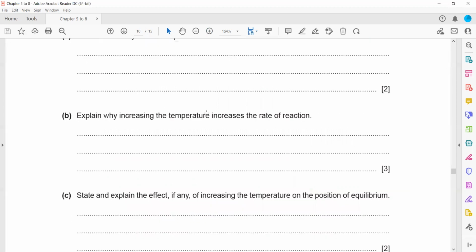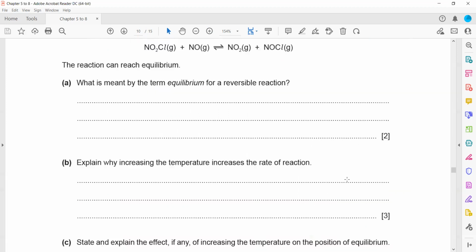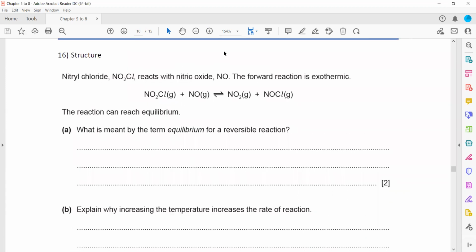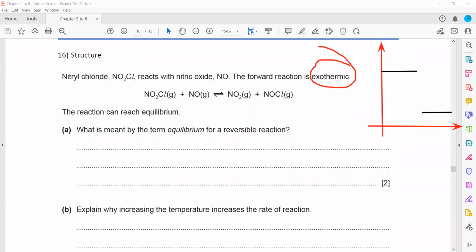Then state and explain the effect, if any, on increasing a temperature and position of equilibrium. They mentioned this reaction is exothermic. So when a reaction is exothermic, when we work out the positions, the reactants will have high energy and the product is having low energy.